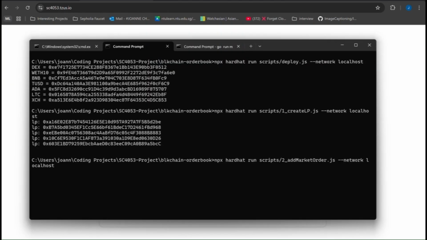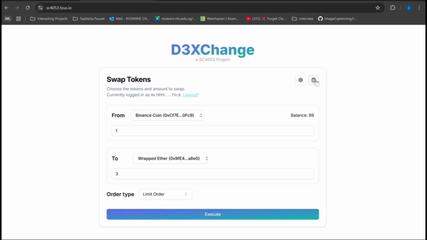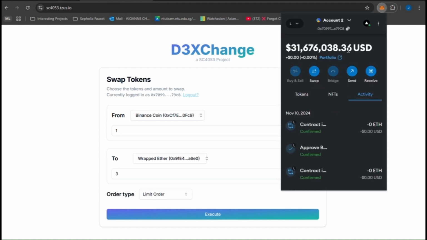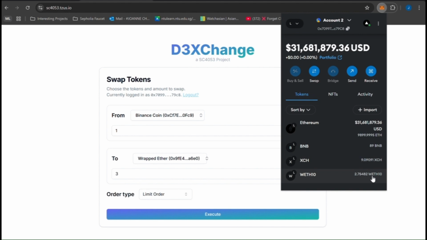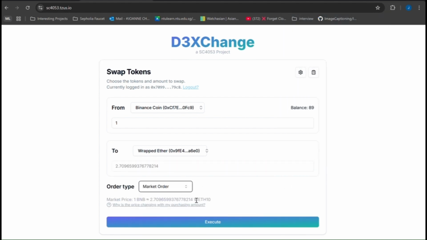Now, let's mock the scenario that some other person places a market order to trade Binance coin with wrap ether. This will change the market price to the point that now the market price of Binance to wrap ether is below 3. And now with the help of our Go matching engine, our limit order is executed at market price. We have no more active orders, and because it has been executed, we have gained 2.7 wrap ether, which is our current market price as shown.